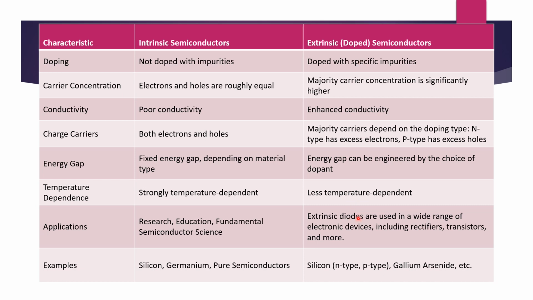Extrinsic is everywhere: electronic devices, rectifiers, transistors, diodes. Examples: the purest form of semiconductors comes under intrinsic semiconductors, and extrinsic means all the devices with N-type, P-type silicon, germanium.